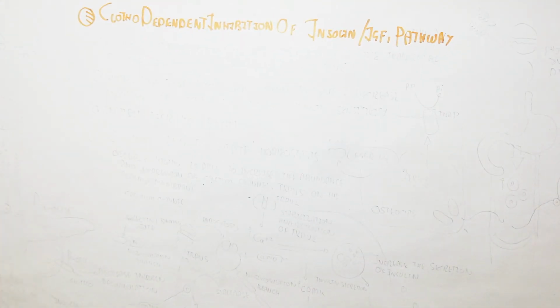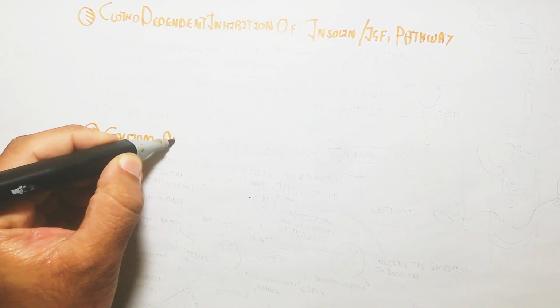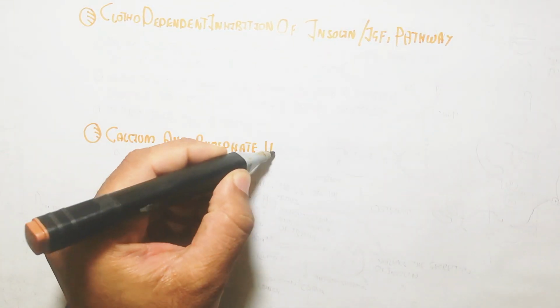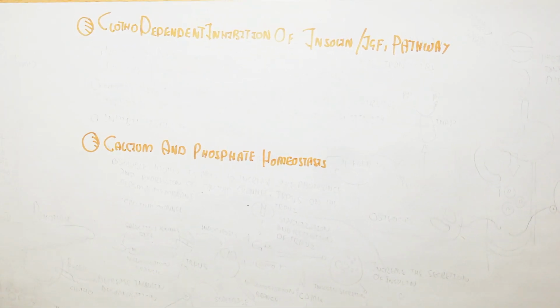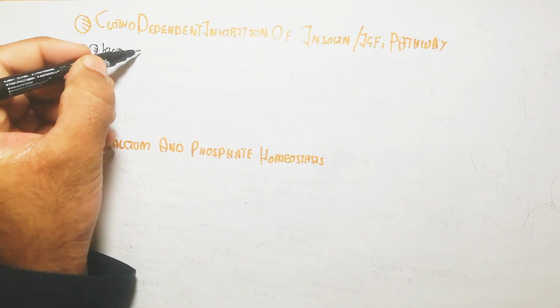In this video, we will understand the Klotho-dependent inhibition of the insulin and IGF-1 pathway and how it is anti-aging and increases lifespan. And we will understand calcium and phosphate homeostasis and how it is anti-aging.